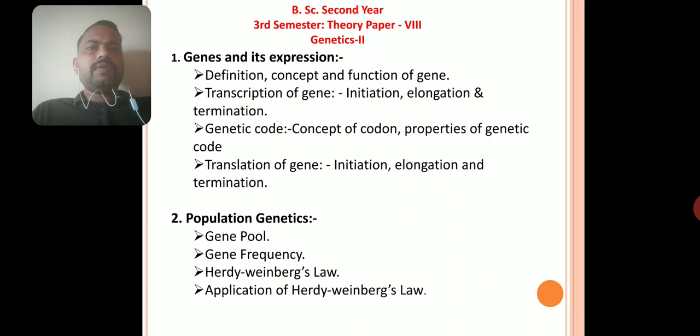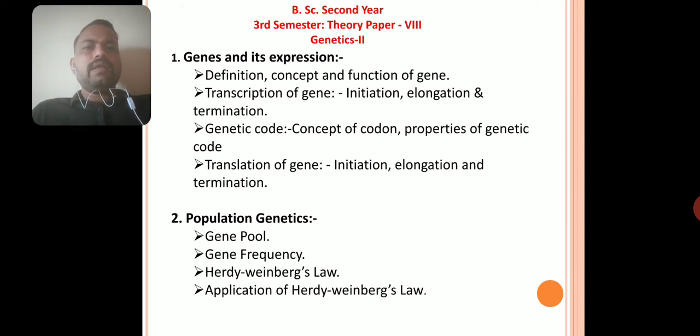Then transcription of gene, like initiation, elongation, and termination, then the genetic code, like the concept of codon and properties of the genetic code, and the last one, translation of gene. In translation there is initiation, elongation, and termination. In this topic we will discuss gene and its expression, like the central dogma, that is protein synthesis, simply.